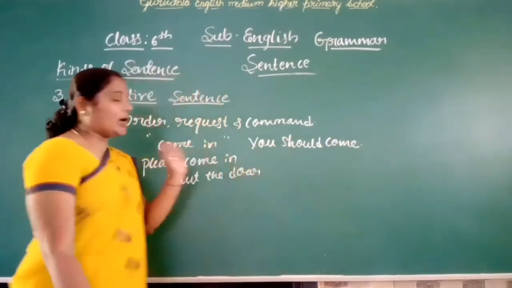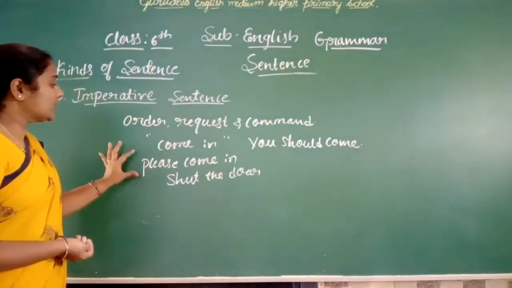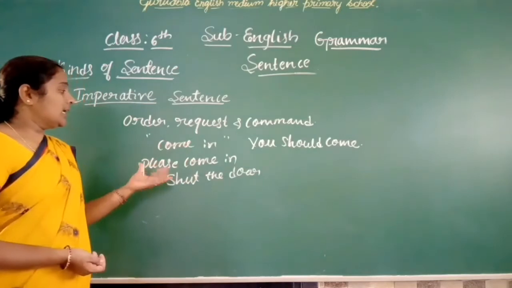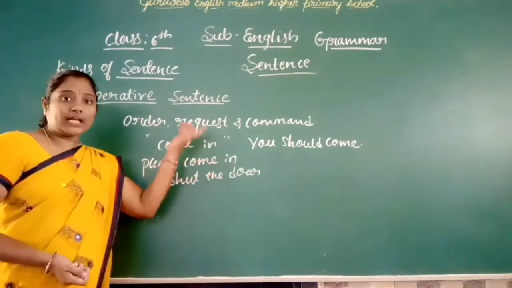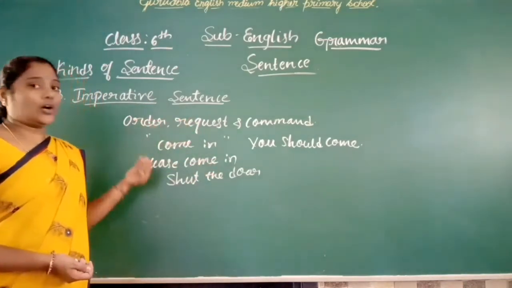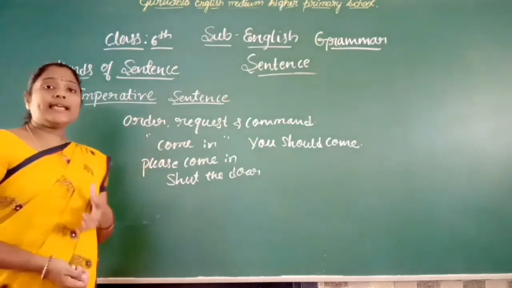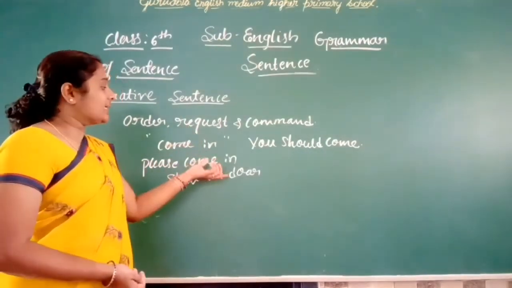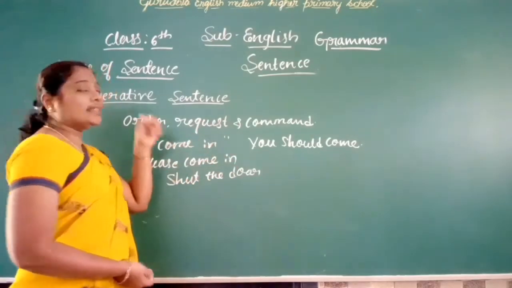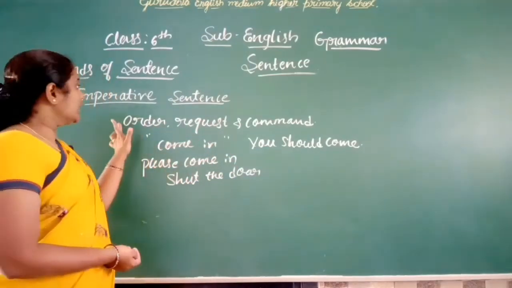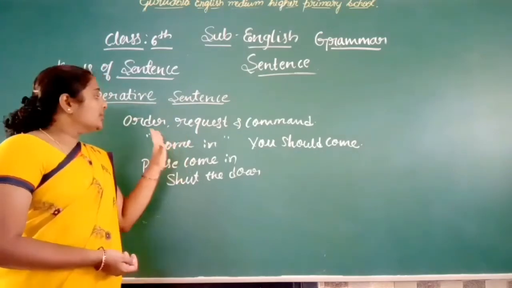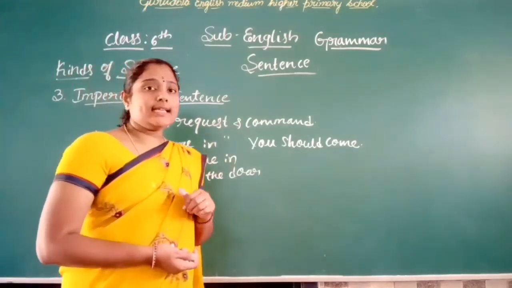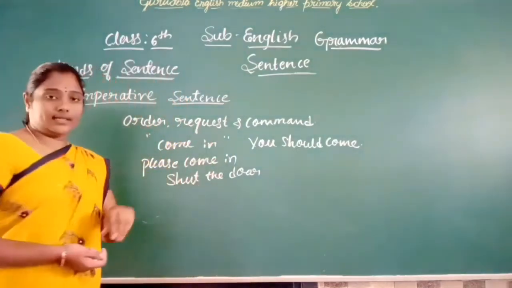This is the order. See, when we use please, it indicates a request. If I use only coming, that is the order. If I use please coming, it indicates we are requesting. These are all examples of the imperative sentence. An imperative sentence is used to give an order, a request, or a command.